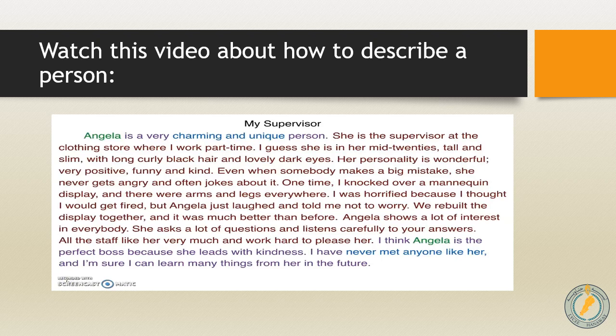Let's go back to the title. I find it a little bit boring. What do you think? Can't we make it better? I think that we can. What do you think of this title? Angel Supervisor. Don't you think that it is more interesting? I think it is. Now, we have a well-organized paragraph that has an interesting title, a topic sentence that has the main idea of the paragraph, supporting details that support the main idea, and a concluding sentence that is related to the topic sentence.